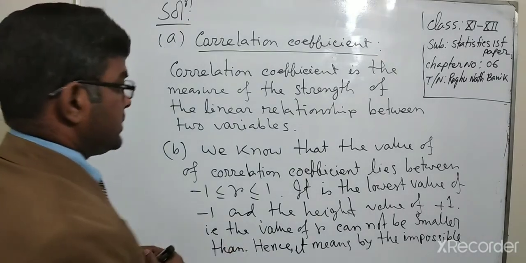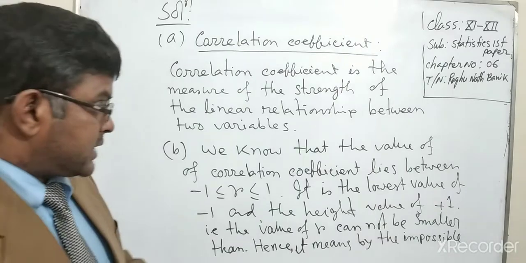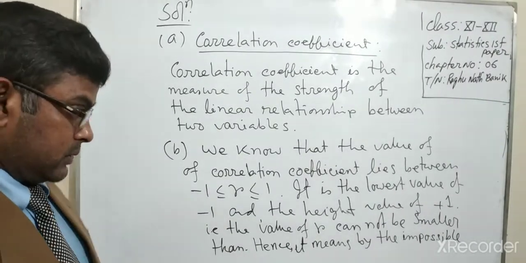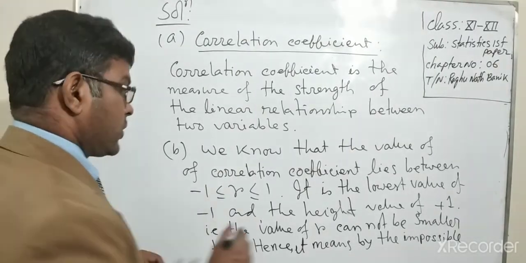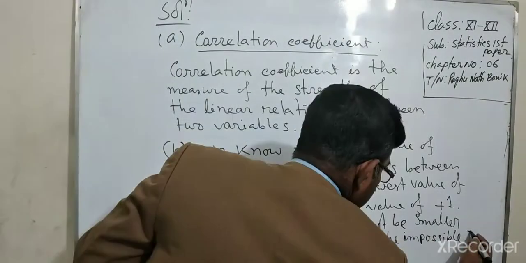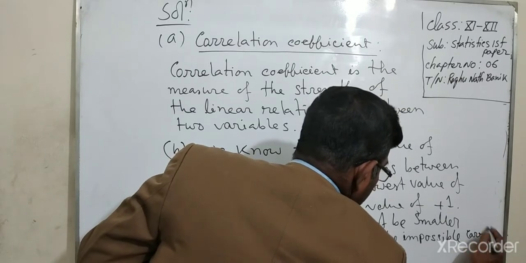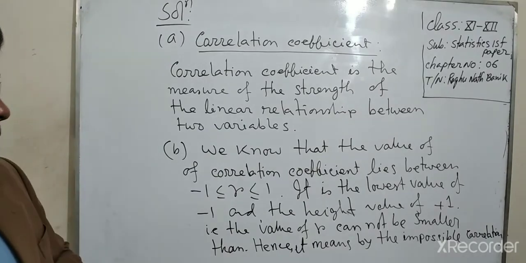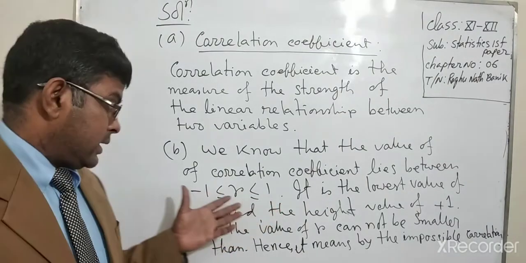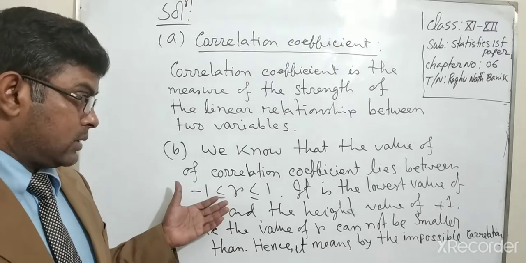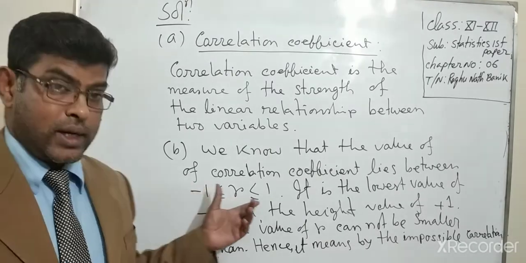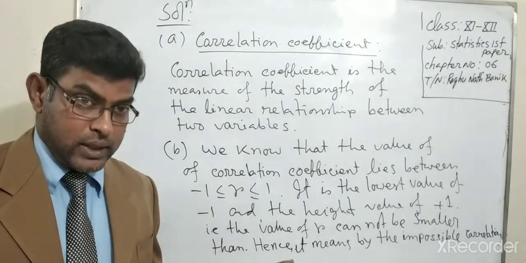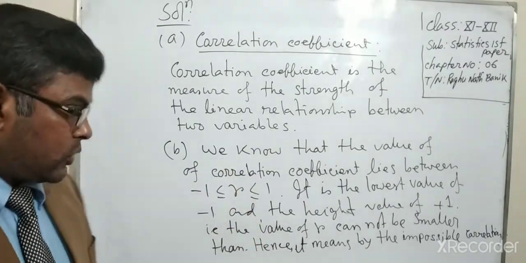Okay, dear students, I hope that you have understood that r equal to 3 is an impossible correlation, because we know that the correlation coefficient lies between -1 less than or equal to r less than or equal to 1. So it is clear that r equal to 3 is an impossible correlation.